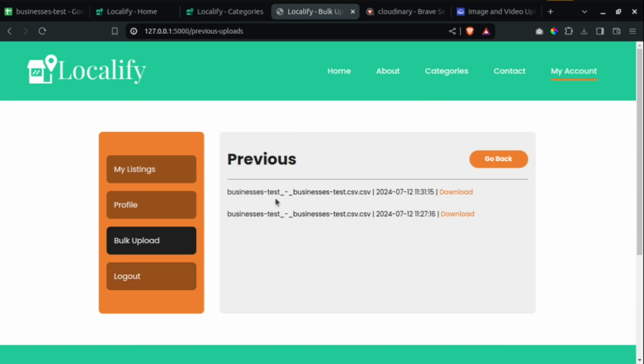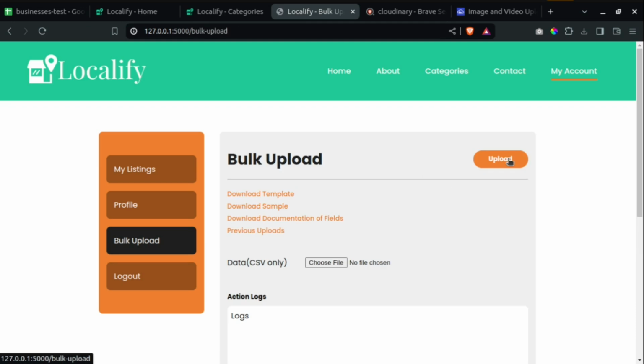If you come to your previous uploads, you can just click on this button over here, and it will download the data for you. These are previous uploads. Okay, so just click on go back.